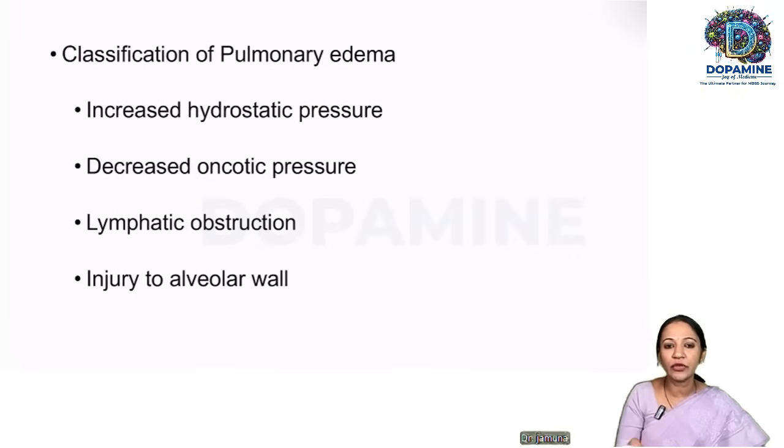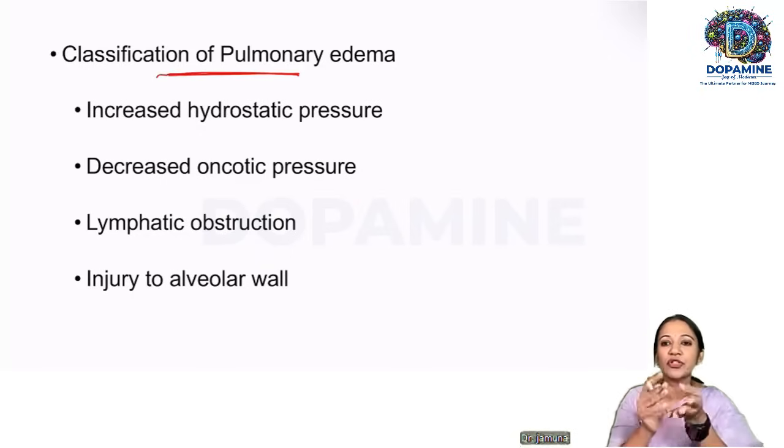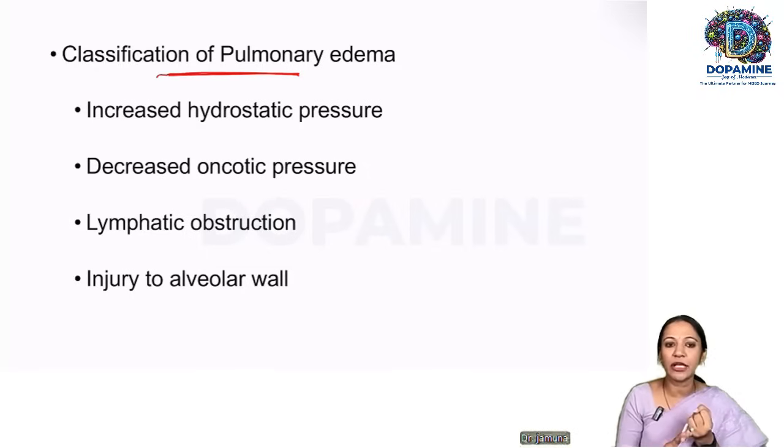So we'll just quickly recap. Remember it, do not mug up. What is the classification of pulmonary edema? Pulmonary edema can be because of these four things: increased hydrostatic pressure, decreased plasma oncotic pressure, lymphatic obstruction, injury to the alveolar wall. All four pathologies will cause pulmonary edema.